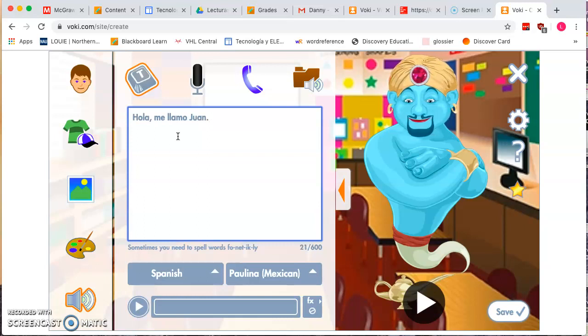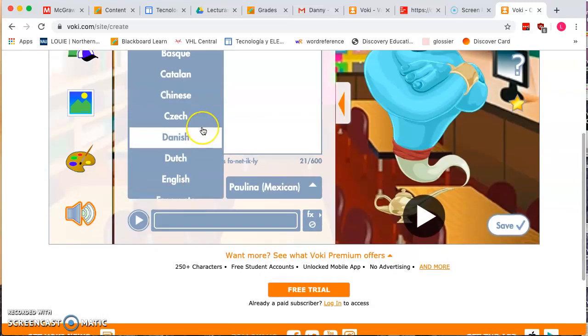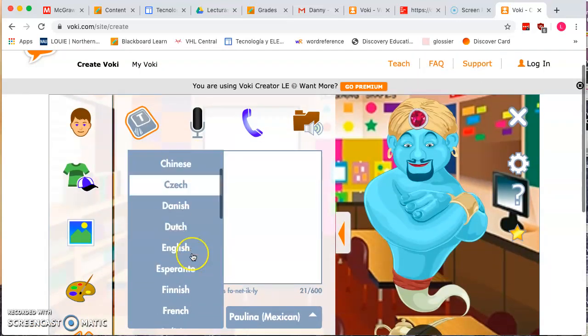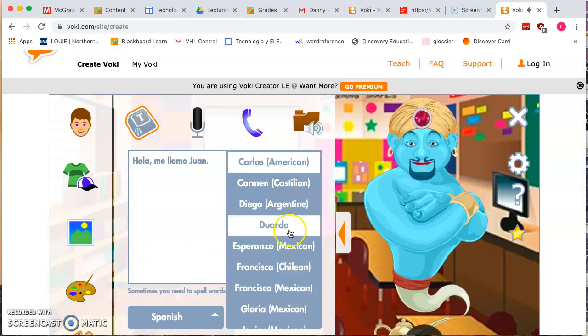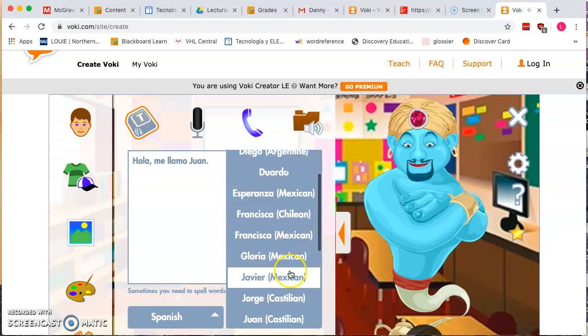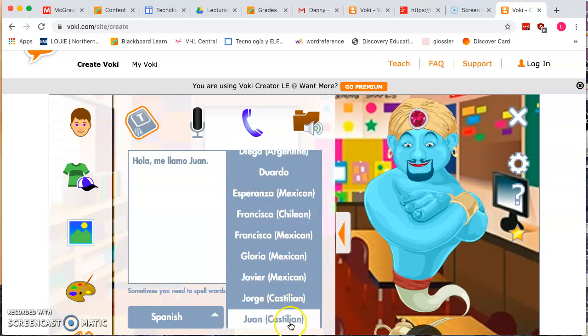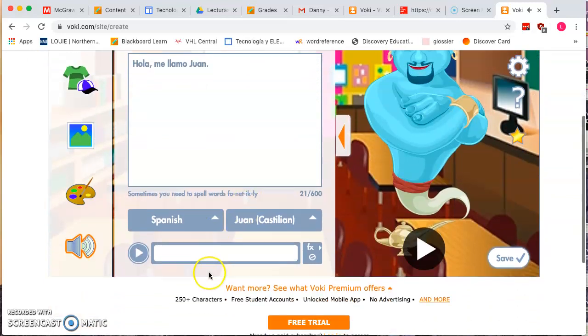It's a Mexican Jamie. And then here you can change the language that the avatar will speak in. We want Spanish. It is at the bottom. And then you can change the accent. So we're gonna do Javier with a, actually there's a Juan, perfect. So that sounds great to me. So then I'm going to click save.